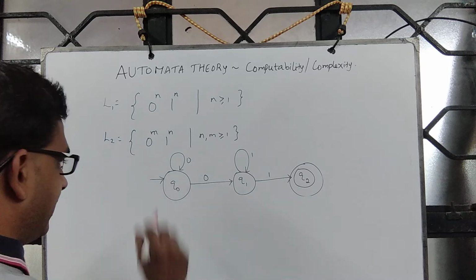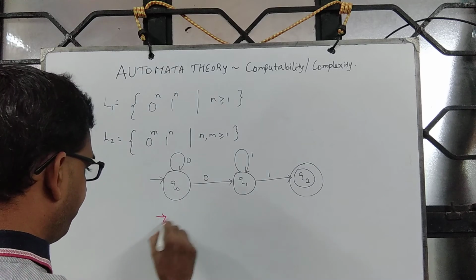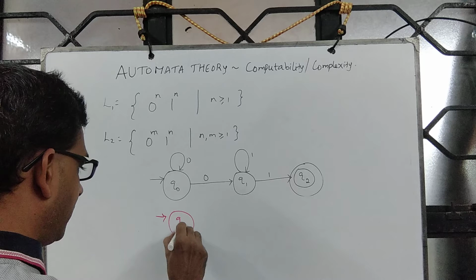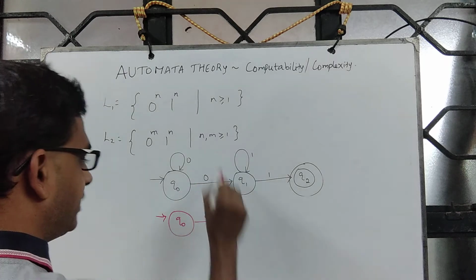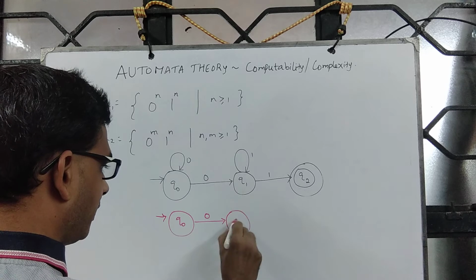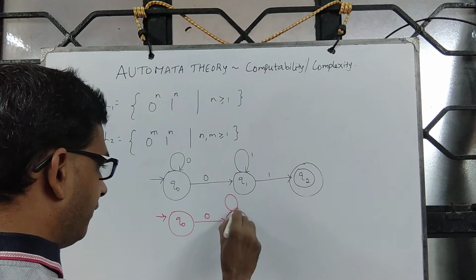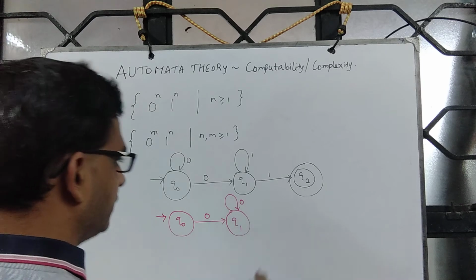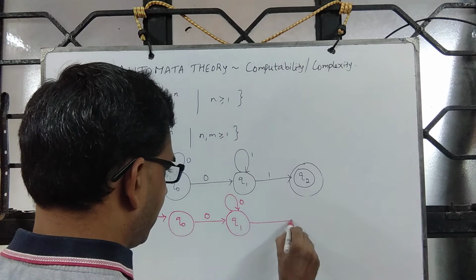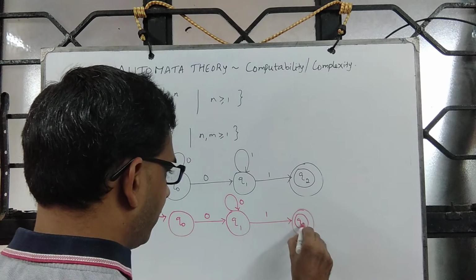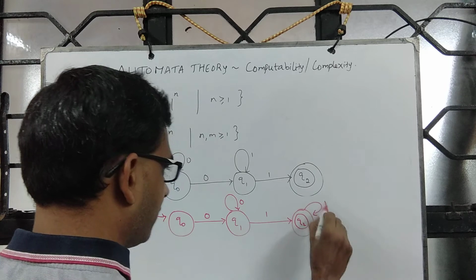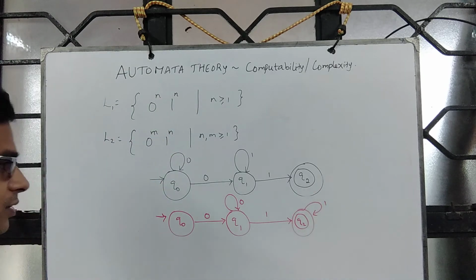So this can be slightly fine tuned. For example, we read a 0 because we have to read at least 1. Then at Q1 we read the rest of the zeros. Then we read a 1. At Q2 we read the rest of the ones.